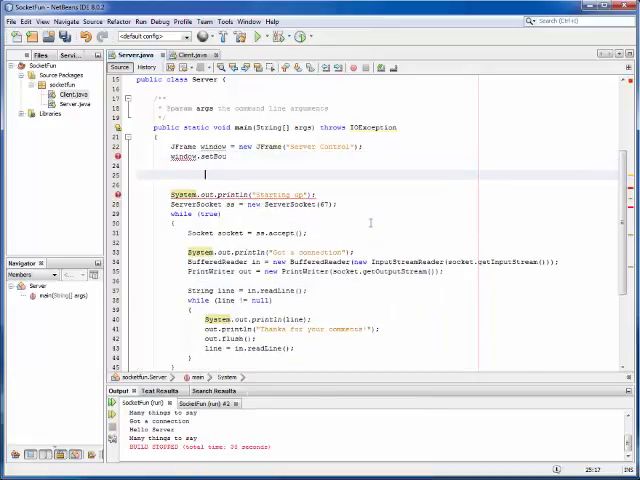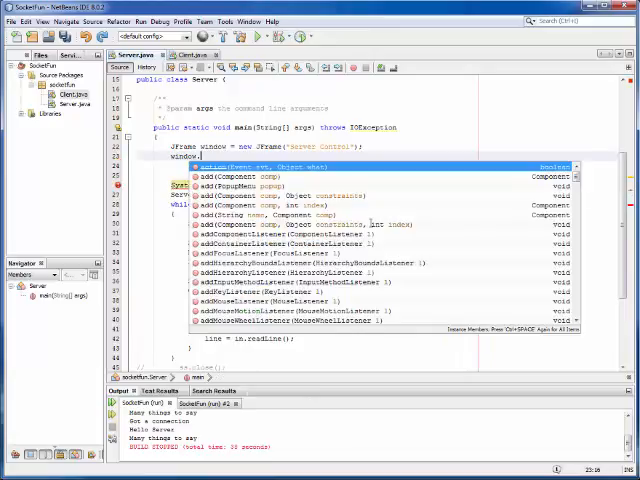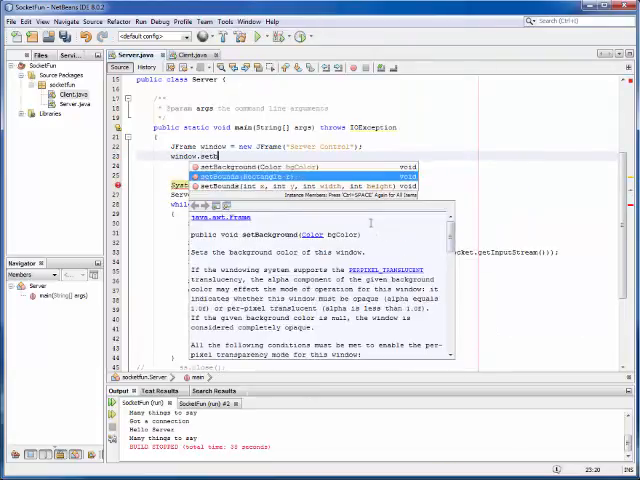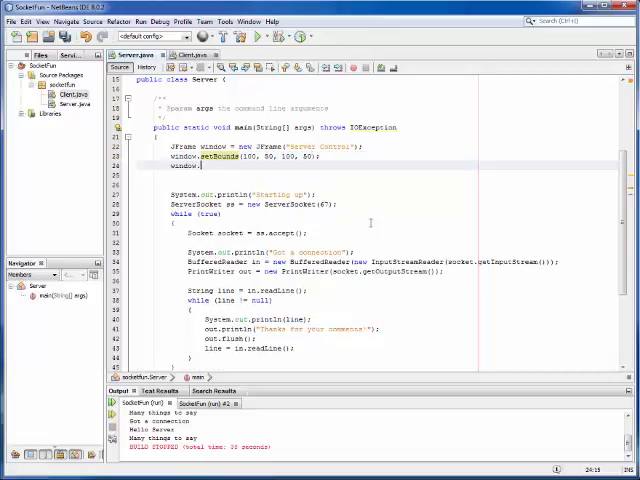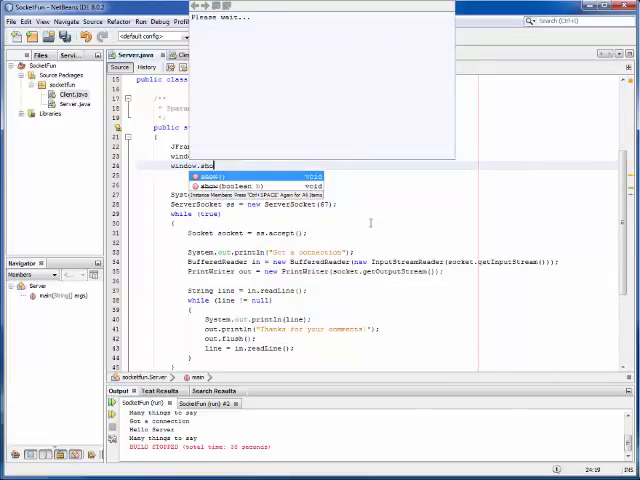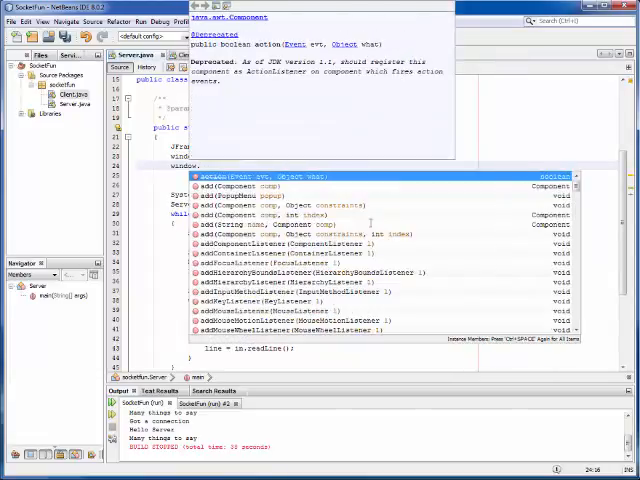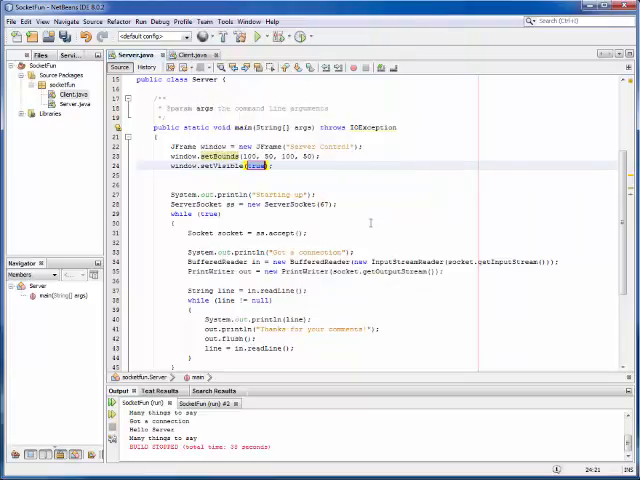So let's set a bound. Set bounds. So I need to set it to, let's make it 100 by 50. Oh, that's the location. That's fine. We'll just do that for both of them. 150, 150. Right there. Window dot, I'm sorry, set visible true.